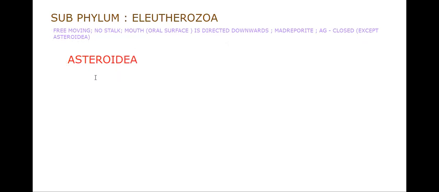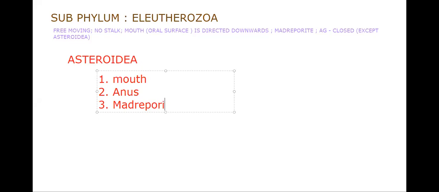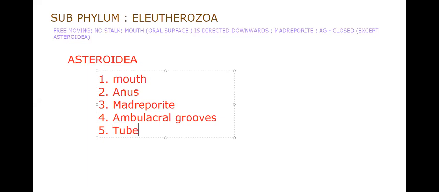So that means we first have to complete our set features. From here onwards, I'll make you a linear order. We need to say about the mouth, the anus, the madreporite, then ambulacral grooves. For all the coming four classes, we have to say the same. Next, whether ambulacral grooves are open or closed, we have to say. The tube feet with suckers or without suckers, we have to say.